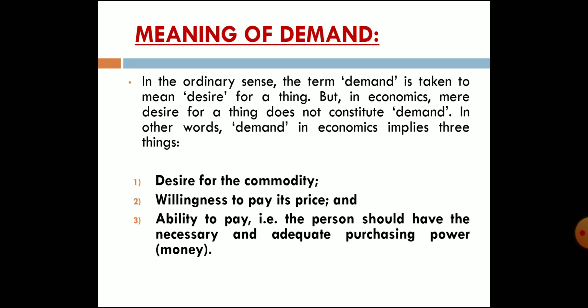First one, keep in mind, desire for the commodity. Desire means willingness, that you have a thought about the product. So desire for the commodity, then willingness to pay its price. Willingness means you have a desire to pay its current price. For example, some persons have a lot of money, but they don't have any willingness to pay the current market price. Then ability to pay.